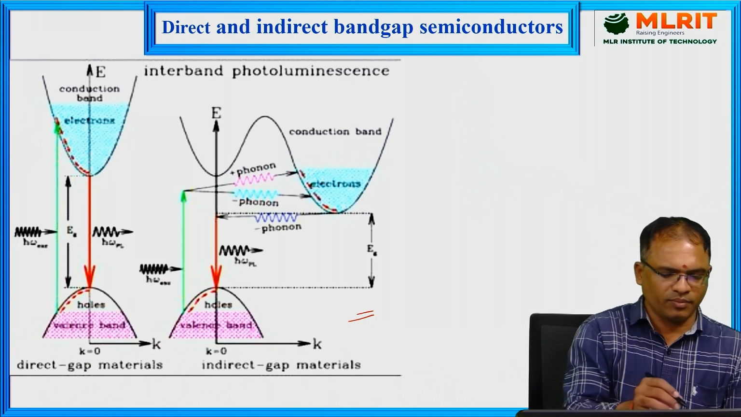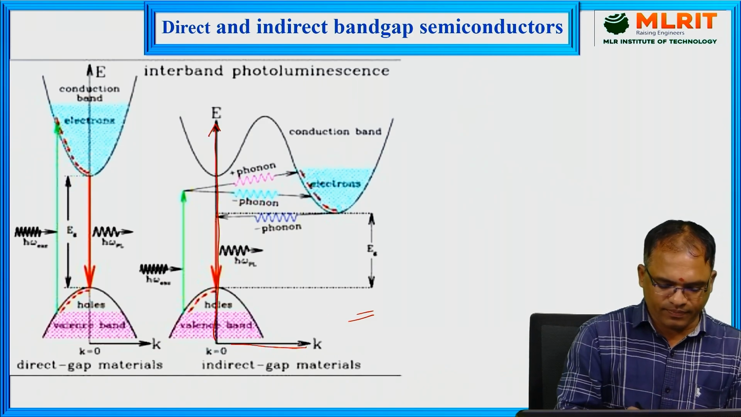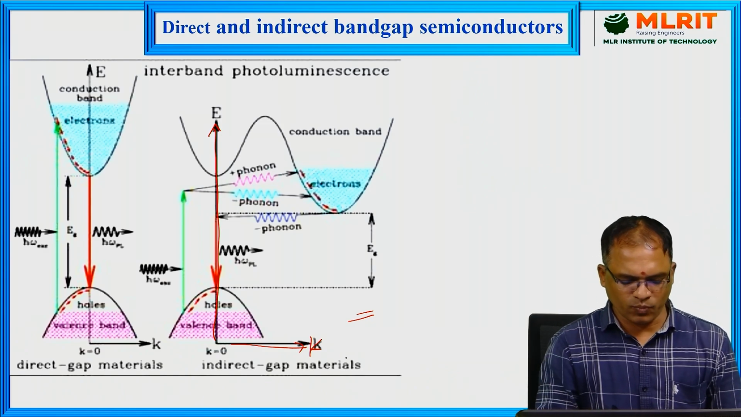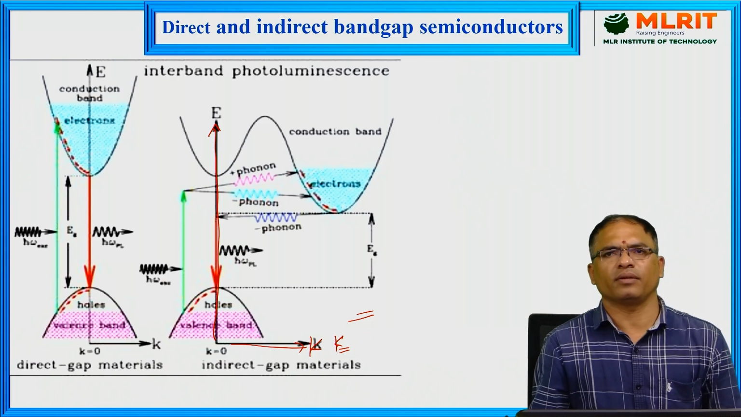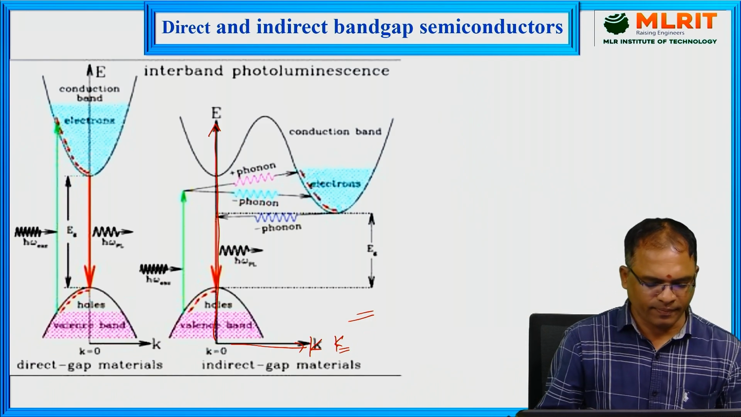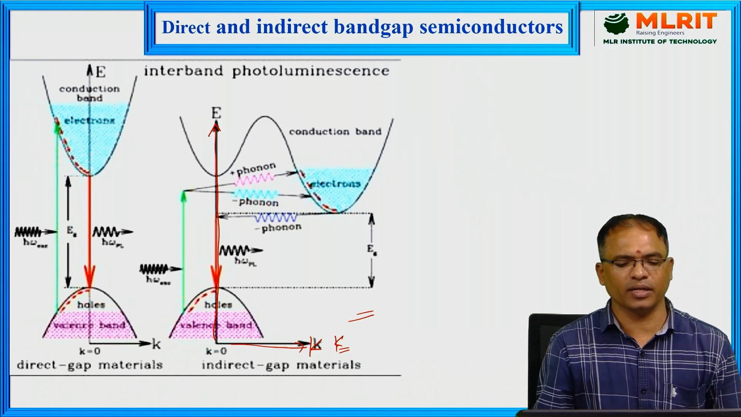That graph is nothing but E versus K, where capital E stands for energy, which we have taken on y-axis, and small k stands for wave vector, which we have taken on x-axis. So the variation of E with respect to K can help us discuss the difference between direct and indirect bandgap semiconductors.